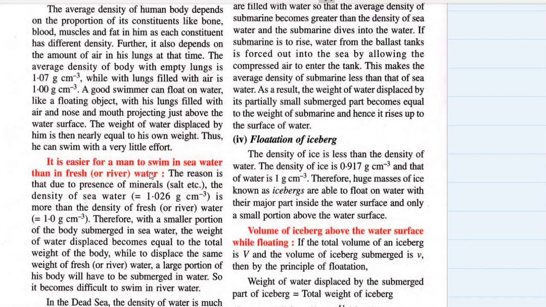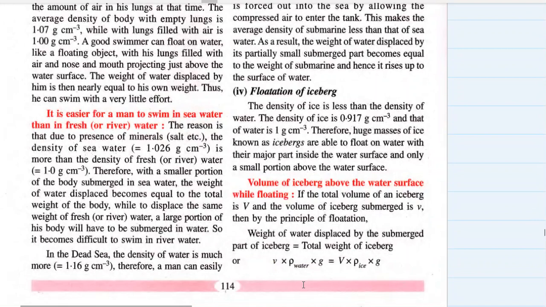Okay. It is easier for a man to swim in sea water than in fresh water. Yes, because sea water has higher density than fresh water, so a smaller portion of the body submerged inside the sea water will displace water equal to the total weight of the body. Hence, the upthrust on the body by the sea water will allow it to float easily.